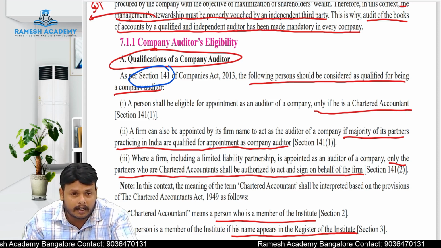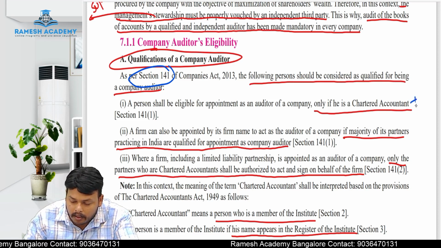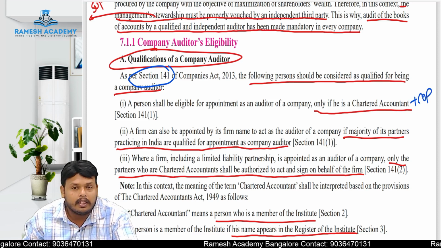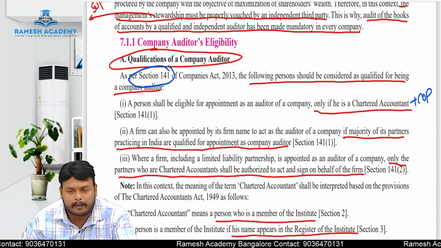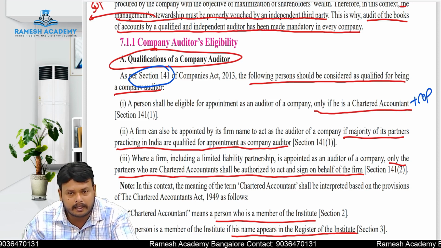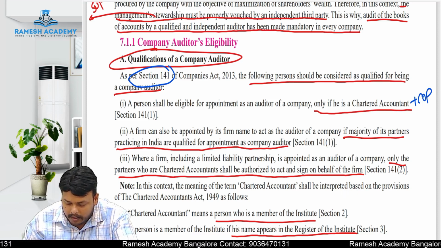Only a chartered accountant, and that too he should possess a certificate of practice. He is a chartered accountant as well as holding a certificate of practice. If he possesses both, only that person can be appointed. Let us take one example.